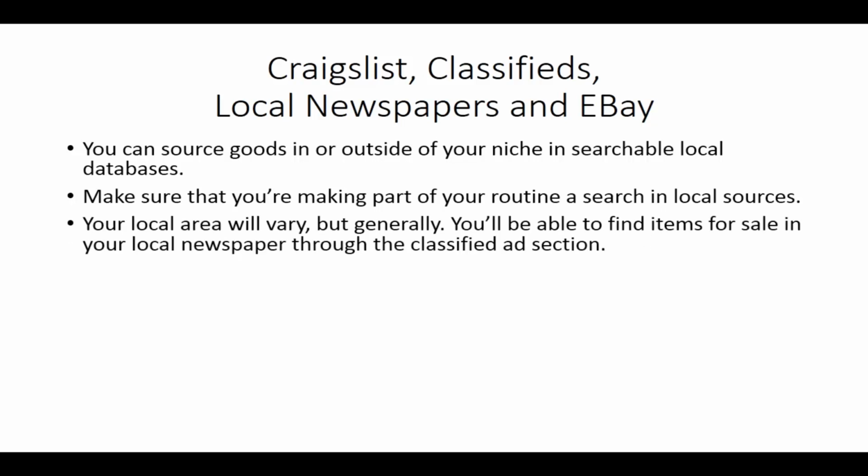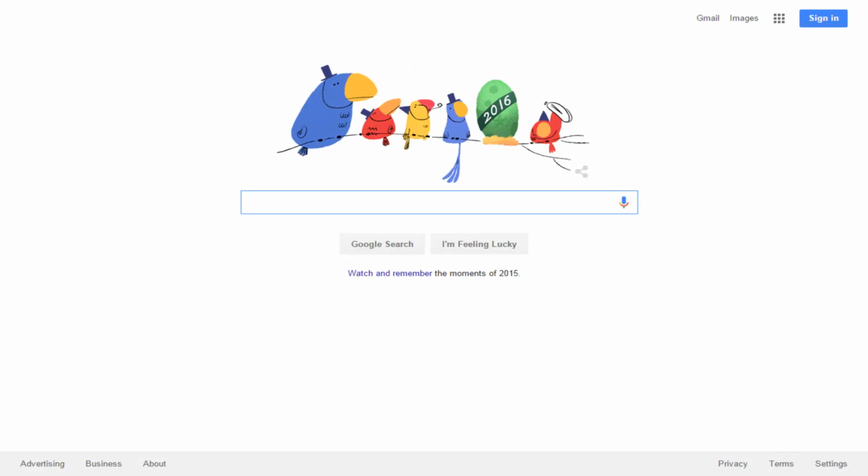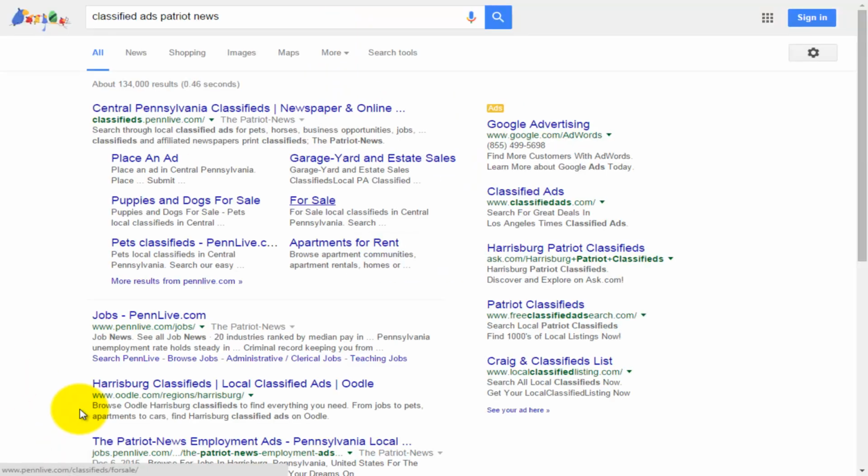Now your local area is going to vary, but generally you will be able to find items for sale in your local newspaper through the classified ad section. So let's take a look at how you do that. All this really means in Google is maybe typing in whatever your local newspaper is and then typing in classified ads. In this particular case, I'm not going to make you watch me type, but I am going to type this in and I'm going to come right back.